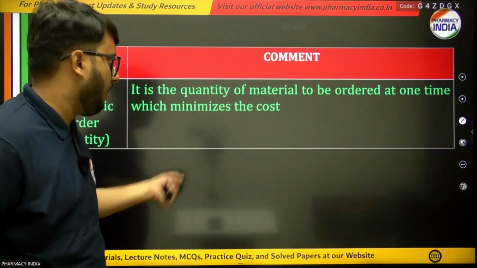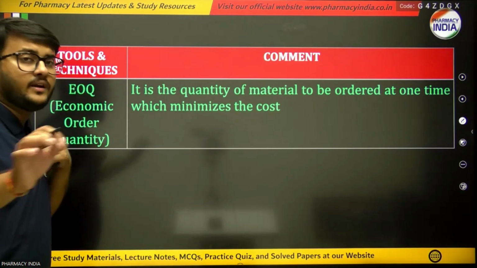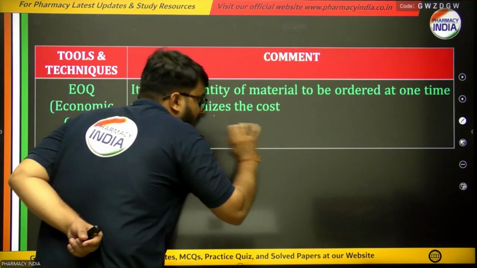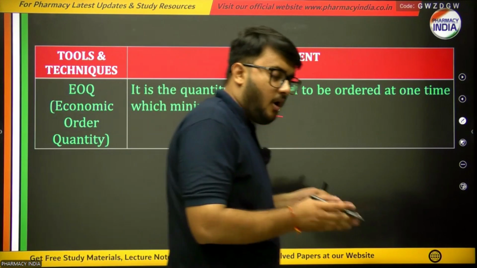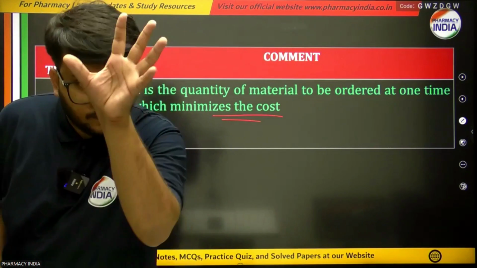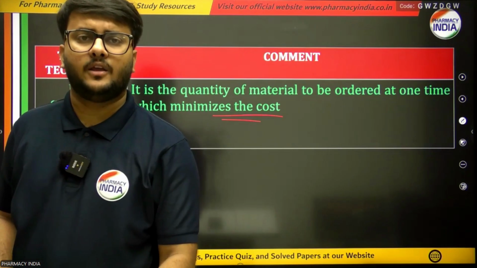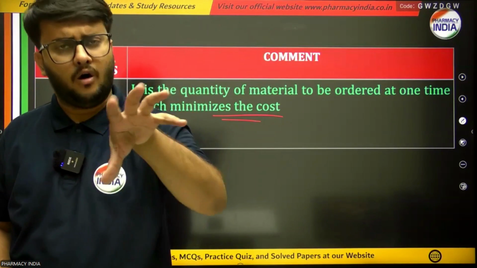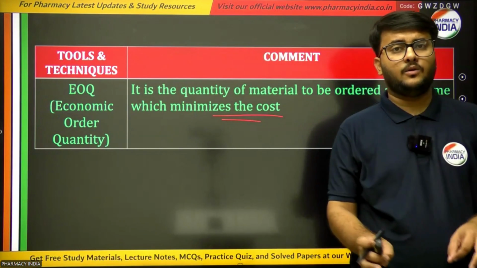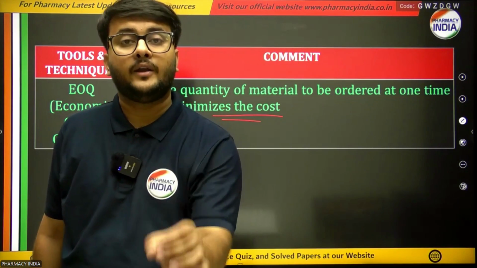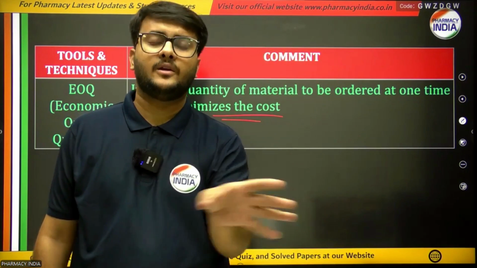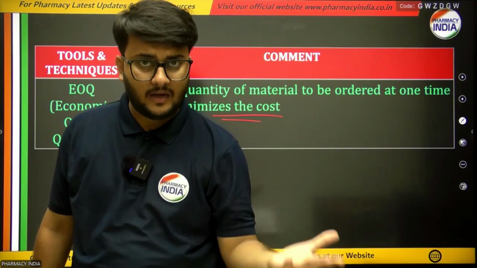Why are we using this method? Because the quantity of material which we order at one time will minimize the cost. That means if we are ordering a product in bulk quantity, it will automatically minimize the cost of all the bulk drugs we have ordered. And if we order that amount in parts, we have to pay the amount for those orders at particular time periods in large amounts.